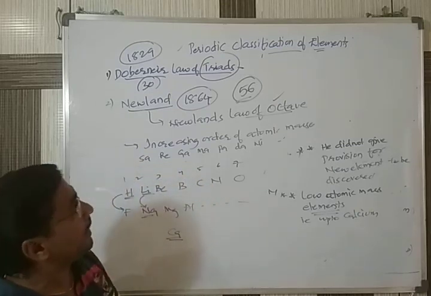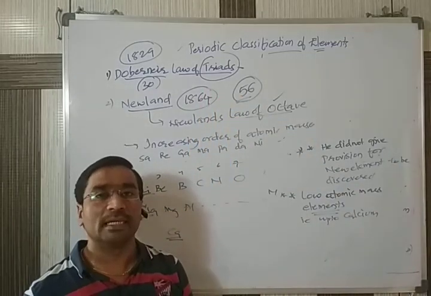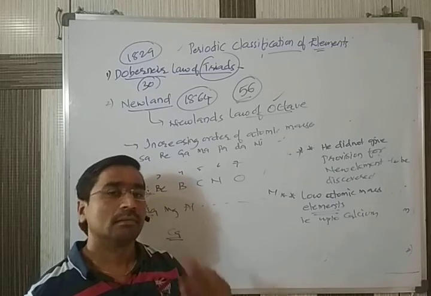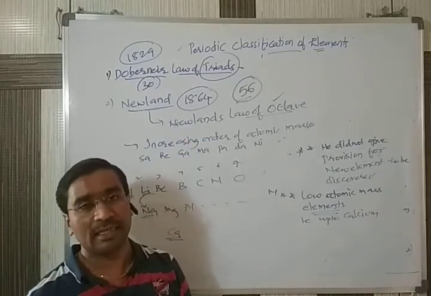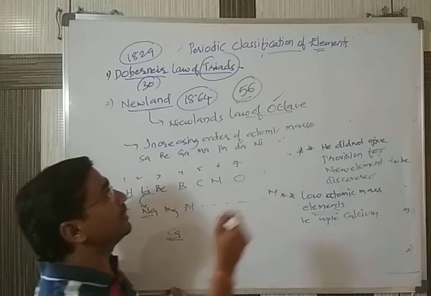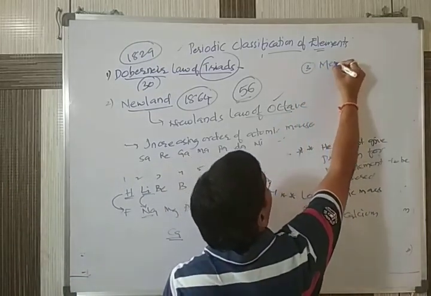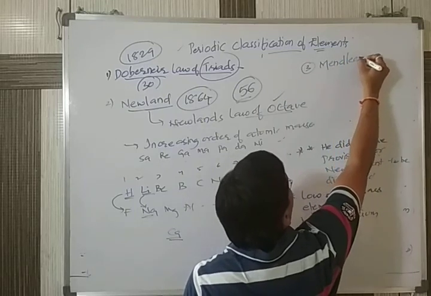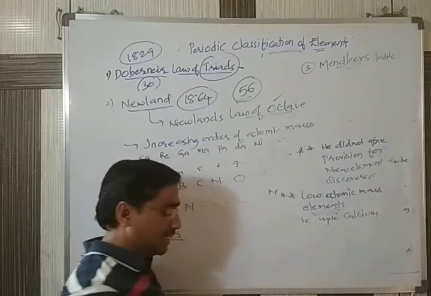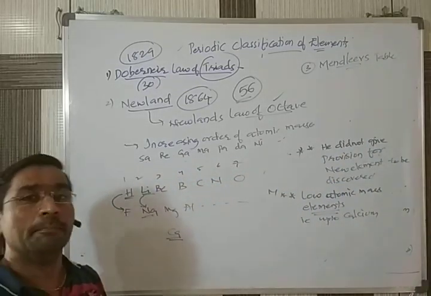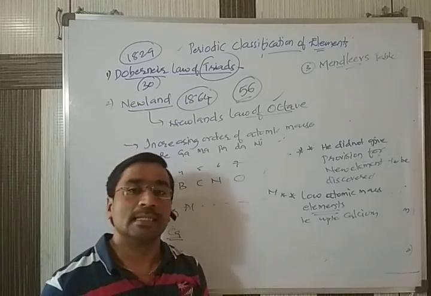Whenever any classification has drawbacks, we automatically discard it and go for the next classification. And the next classification which we are going to discuss in the next session is Mendeleev's classification. Mendeleev's table is a very important table, so we'll discuss that in the next session.